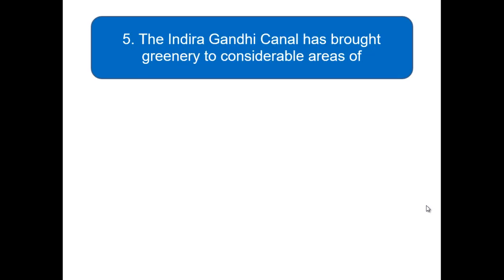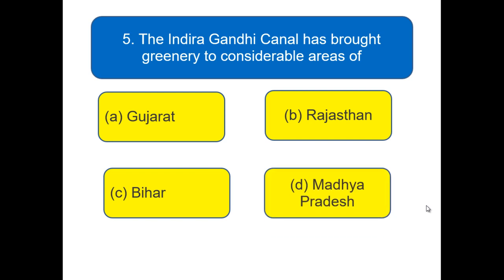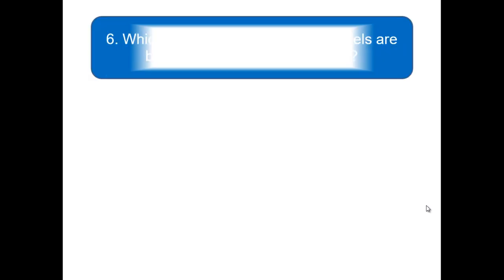Your next question is, the Indira Gandhi Canal has brought greenery to considerable areas of Gujarat, Rajasthan, Bihar and Madhya Pradesh. These are the options of this question. Pick up the right answer for this question and write it in your page. Here we go for the next question.